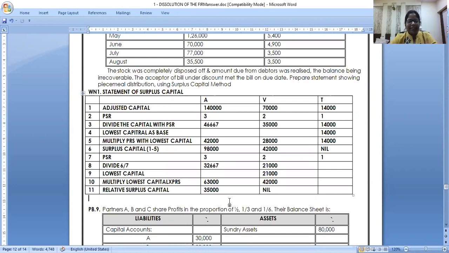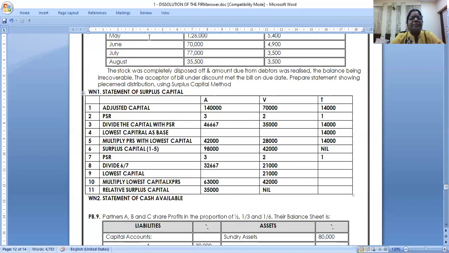After this, the second working note, we have to prepare now, because I said I have taken a long problem. In exam, they'll give you how much money is available. But here it is not given. So I want all of you to prepare a statement of cash available. Again, I'm repeating, you will not have to prepare it in every exam. Statement of cash available.